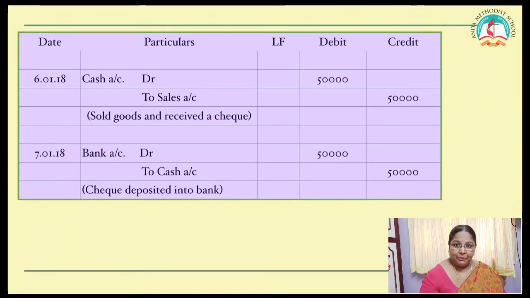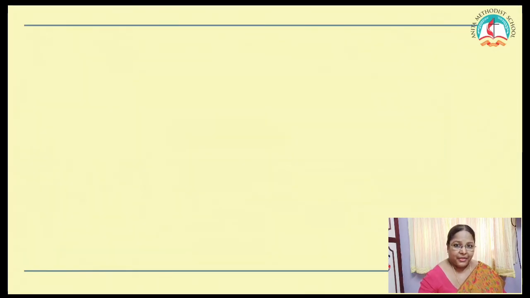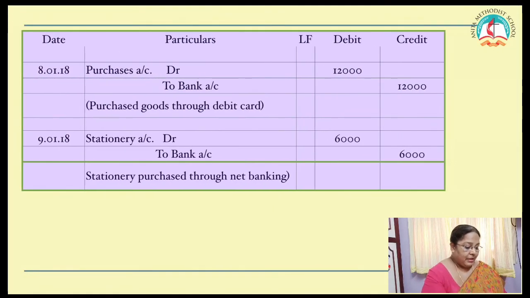Who is the receiver? Bank is the receiver. What goes out? Cash goes out. So the journal entry is bank account debtor to cash account, and the narration to be written and the amount in the amount column. Clear, children? Okay. Next one.